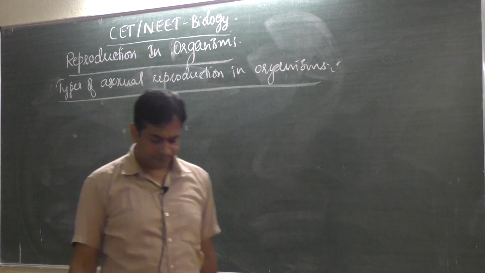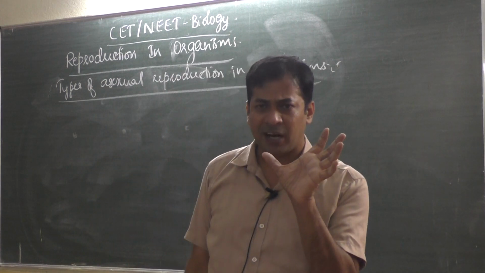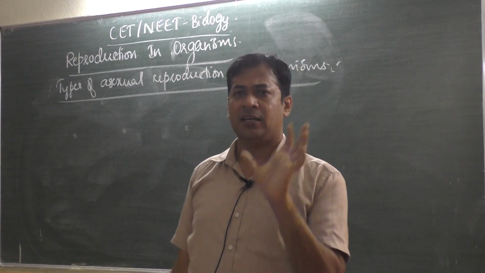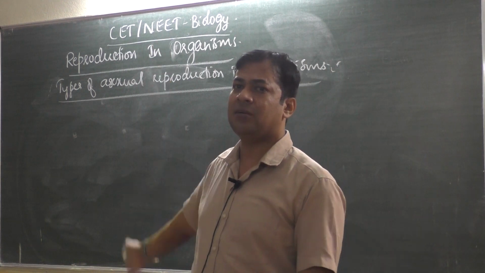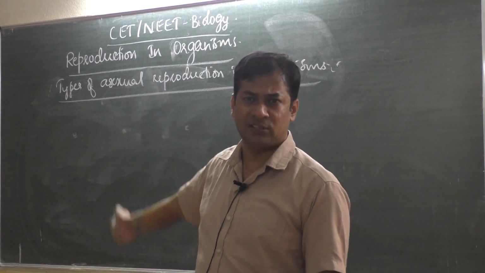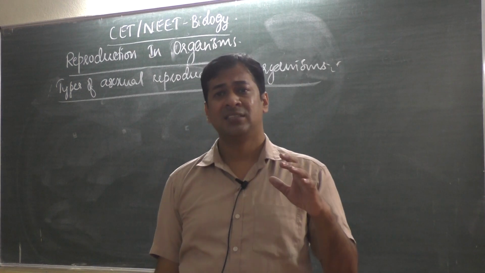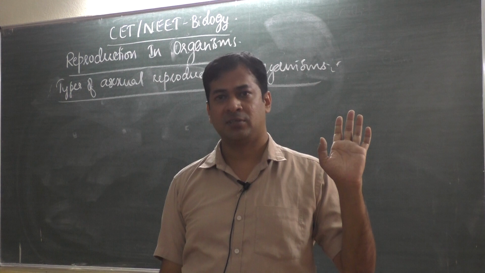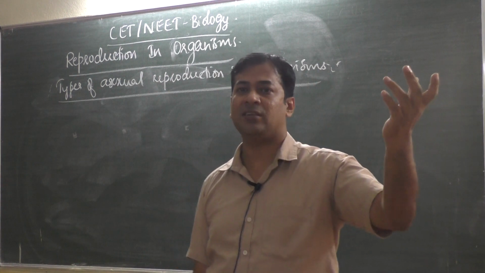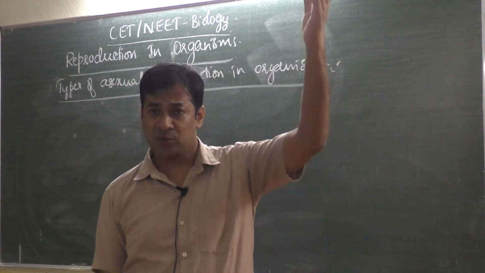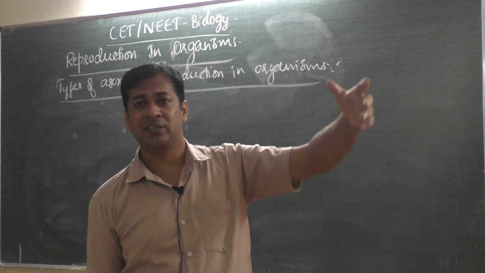What we will do, one small part of the chapter we will learn. Today we can maximum learn types of asexual reproduction because it needs a lot of time. Then we will discuss some questions on asexual reproduction. Then next class we will learn sexual reproduction, because a whole 1 hour is required for explaining sexual reproduction.